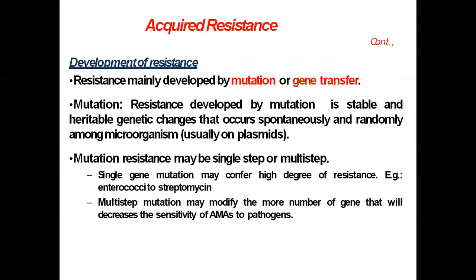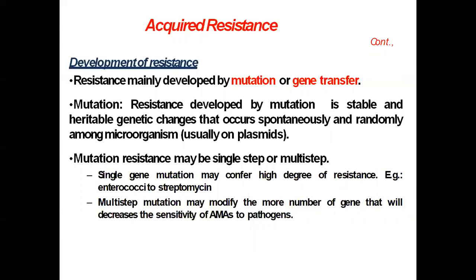Now these are developed either by a single step or by multi-step. So the type of mutation is either single step or multi-step. Single step means it emerges rapidly.